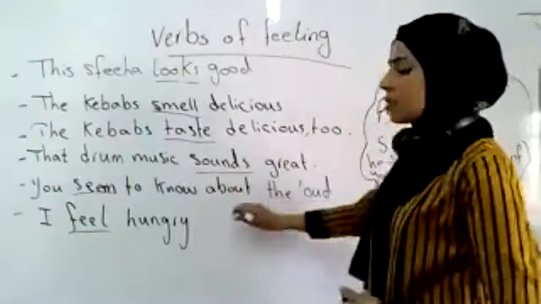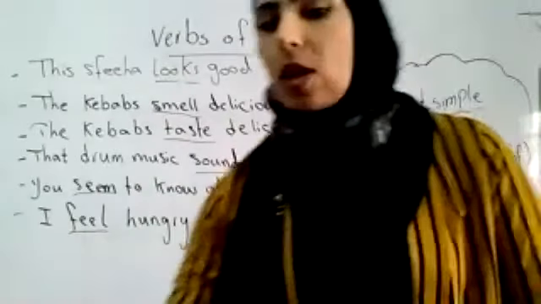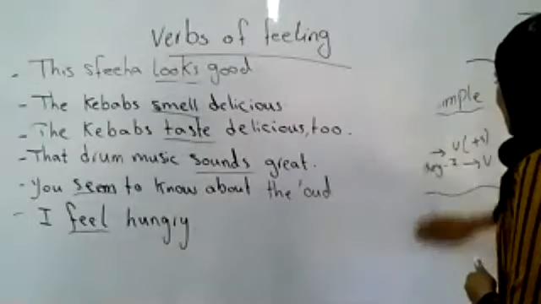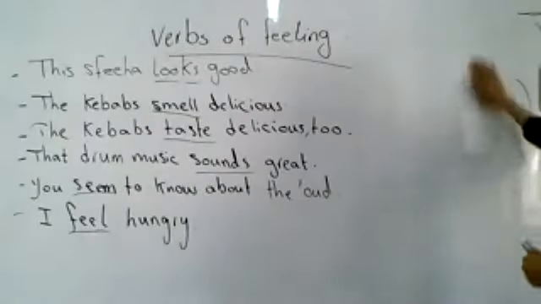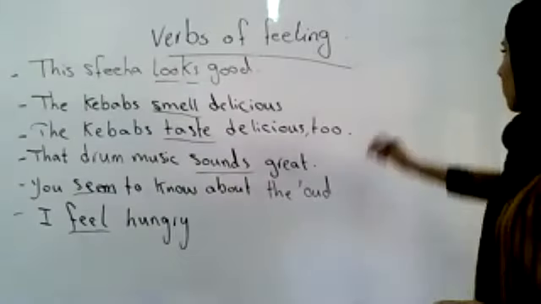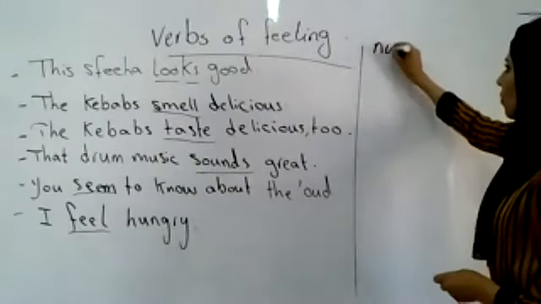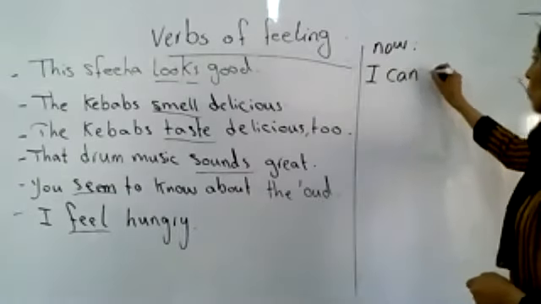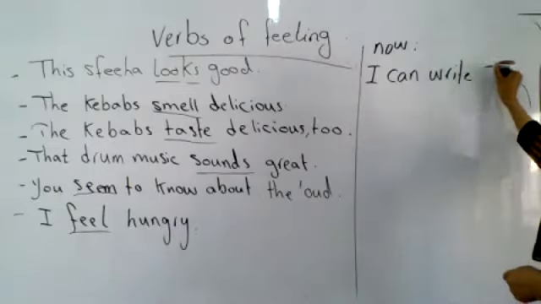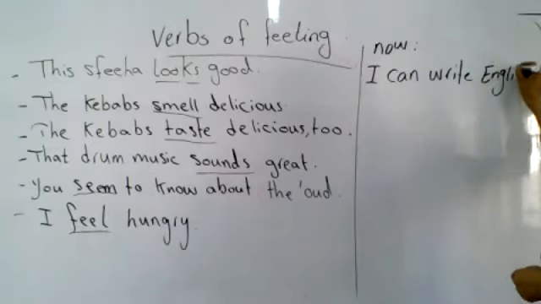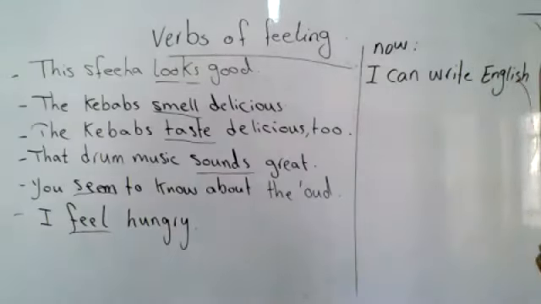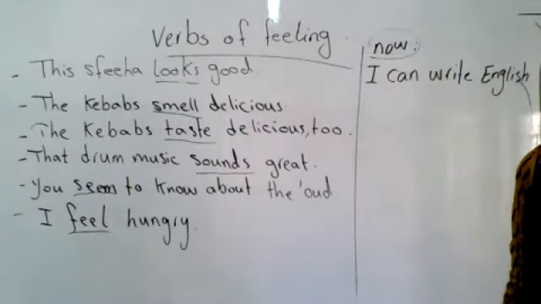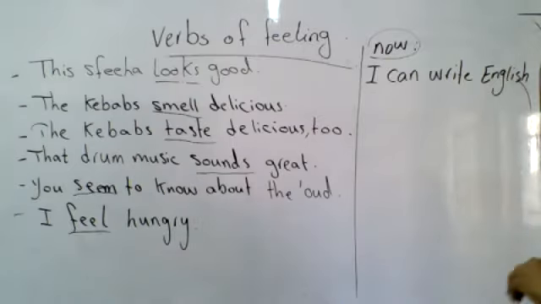To talk about your ability in the present time, we can use can. Look at this example. Now, I can write English. We are talking about our ability right now, ability in the present.